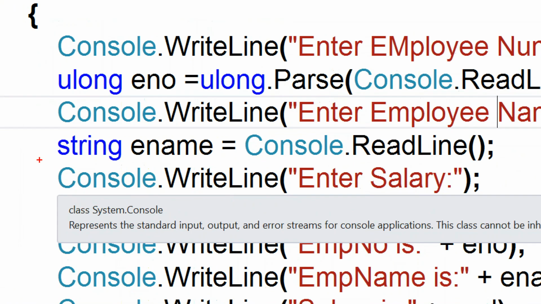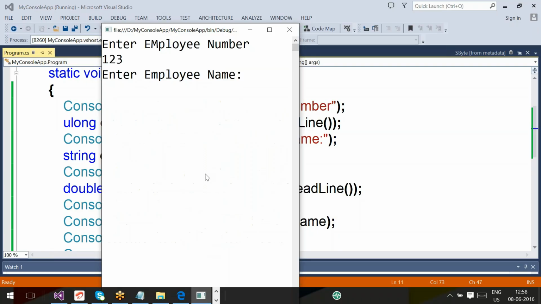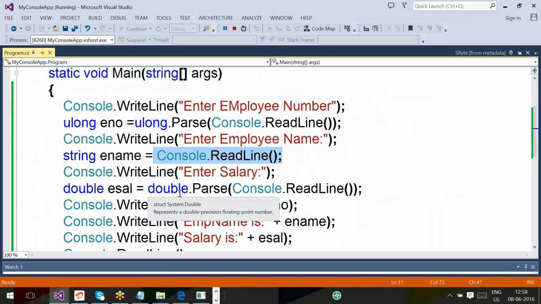Next, control will execute this statement. But in this statement, you don't have any typecasting. Console.readline is holding the output window. User entered Rama, accepted by the readline. Once you press enter, this readline will return Rama as a double quotes Rama. It is a string value, and LHS will create an ename variable, which is a string type. That RHS value Rama will be assigned into the LHS variable. You are assigning a string value into a string variable, so you don't require any parsing or typecasting.